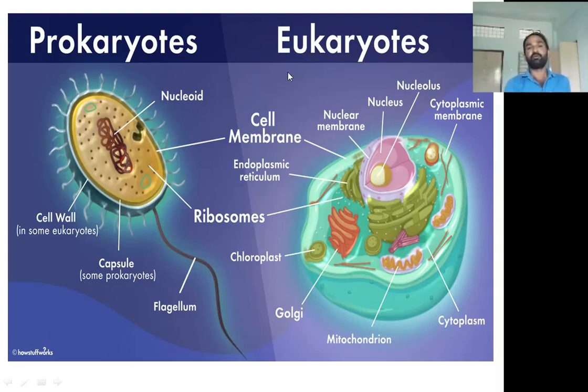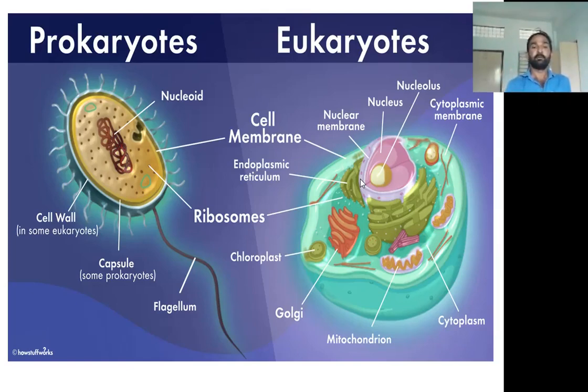Coming to the eukaryotic, here eu means true, which means a true nucleus: a nucleus surrounded by a nuclear membrane, and this nuclear membrane separates the cytoplasm from the nucleus. So it is a basic difference between prokaryotes and eukaryotes. In the prokaryotic organism, the nuclear membrane is absent. In the eukaryotic organism, the nuclear membrane is present.